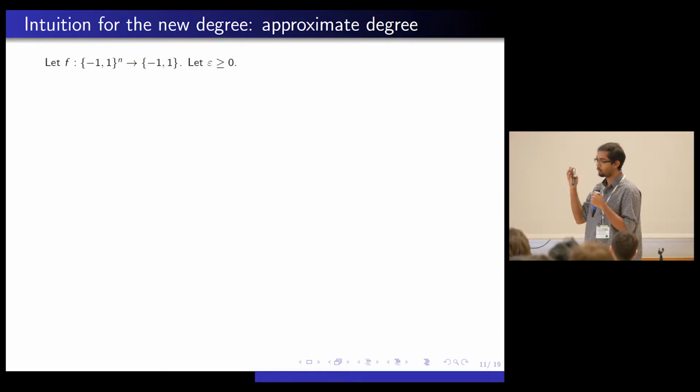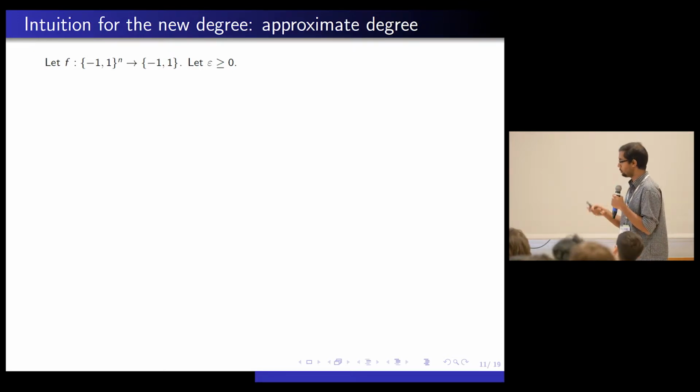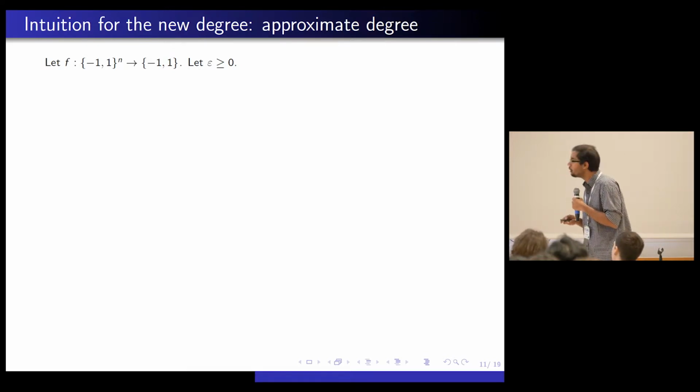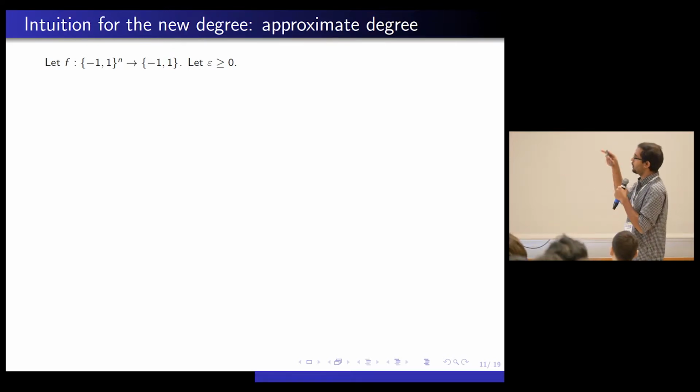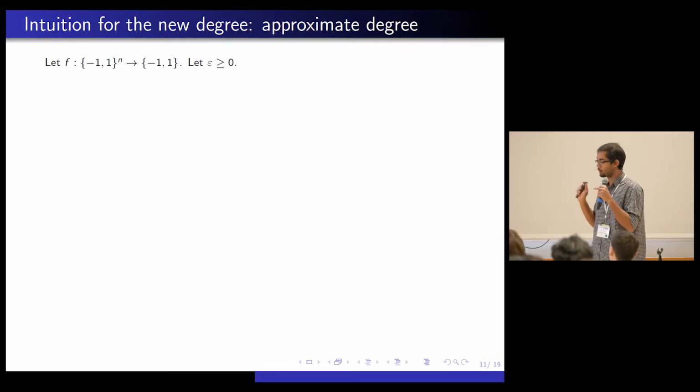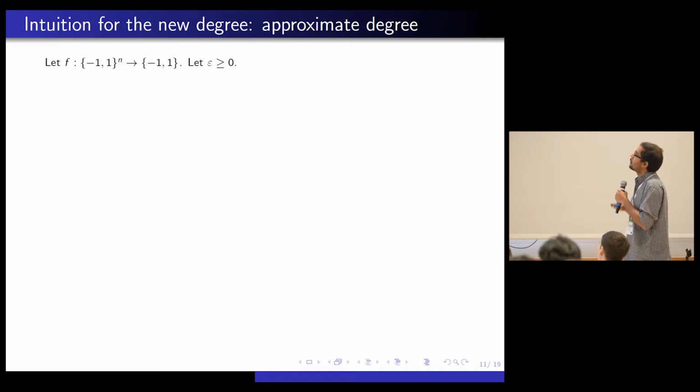Let's just go back to what Beals et al. observed, but look at it slightly more closely. So let f just be a Boolean function that takes n-bit strings to plus or minus 1. Let epsilon just be greater than or equal to 0. Everything that I'm going to be saying for the next couple of slides also works for partial functions, but I'm just restricting to total functions for simplicity. So what did they observe?